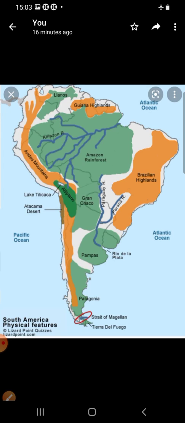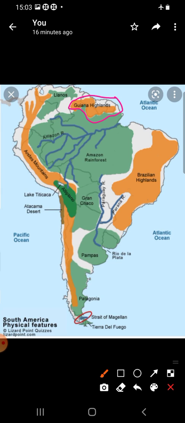Next, let us learn about the Eastern Highlands. You can see here, children, Eastern Highlands. This region comprises two distinct highlands. One is the Guiana Highlands. You can see here Guiana Highlands. And the other is the Brazilian Highlands. All the saffron color are mountain ranges. Here Andes to the west, and towards the east or north the Guiana Highlands and the Brazilian Highlands.